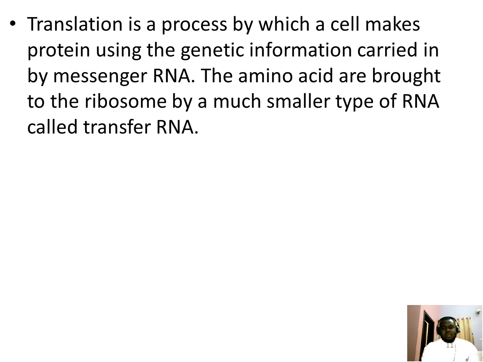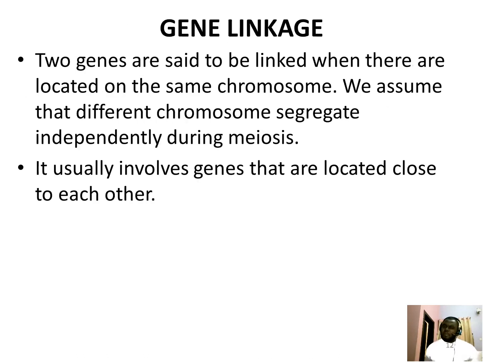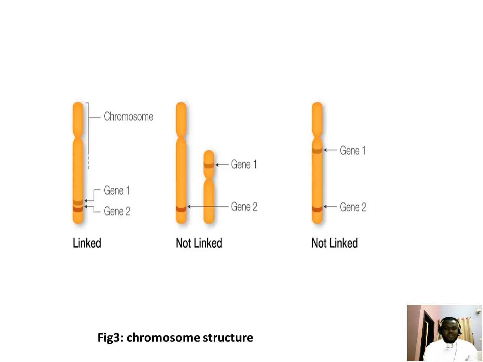Then we can now move to the next stage of our lesson, which is the main topic for discussion for the day, gene linkage. Before we say anything about it, I want us to have a look at this diagram of chromosome. These are 3 different structures of chromosome. We have this one is chromosome 1, this one is 2 chromosomes, but the genes are located separately.